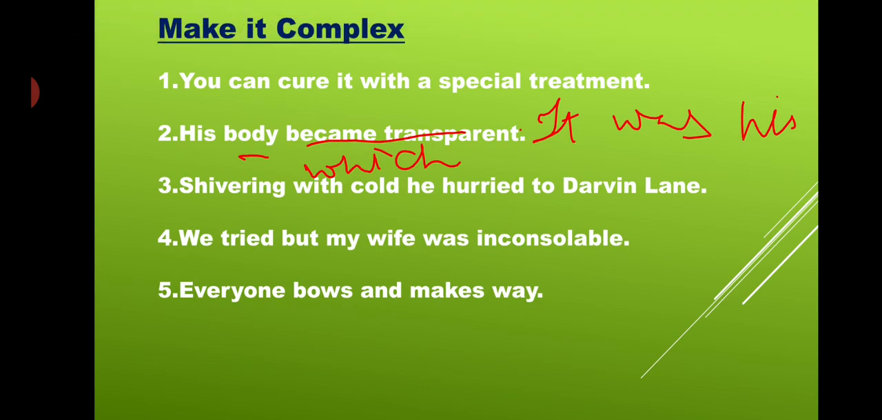Then the next sentence: shivering with cold. This is my simple sentence. Shivering with cold, he hurried to Darwin Lane. As he was shivering with cold, comma, he hurried to Darwin Lane. क्लियर? चलो अब एक compound से भी simple complex बनाते हैं.